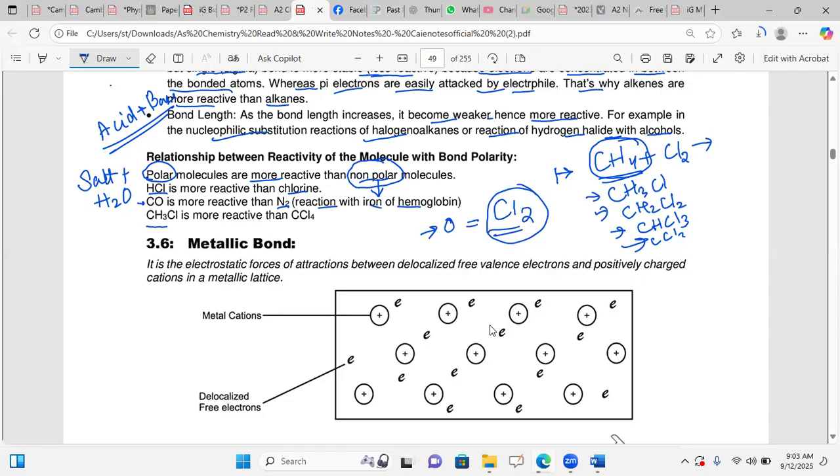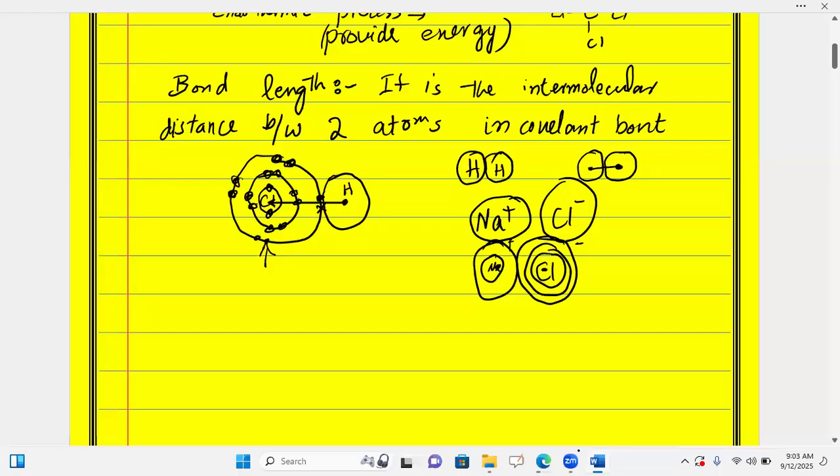After that, CH3Cl is more reactive than CCl4. It means CH3Cl has an electronegativity difference, which is shown according to bond polarity, and partial positive and partial negative charges can be formed. So this was bond length and bond energy, and bond polarity was being added. And I'm saying here the next one is bond polarity.